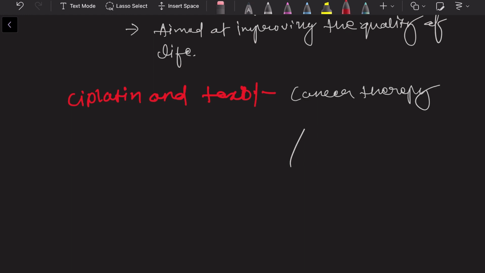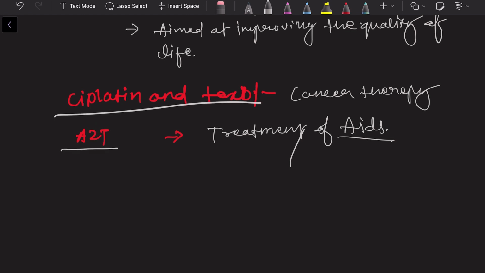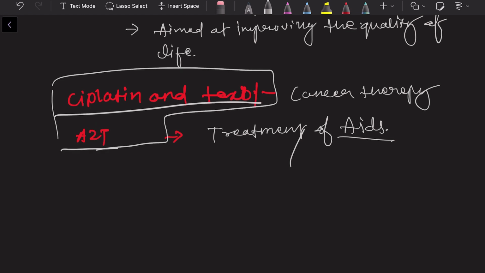Right, and another name is AZT, or the full form of AZT is azithromycin, which is used for the treatment of AIDS. So these are the two medicines which are widely used for the therapy of cancer and AIDS respectively.